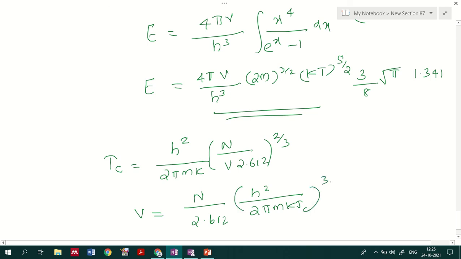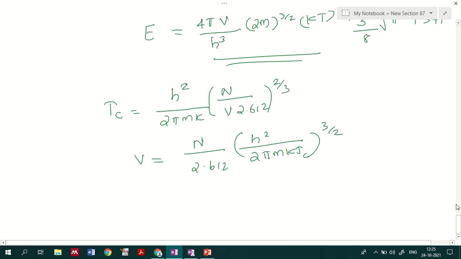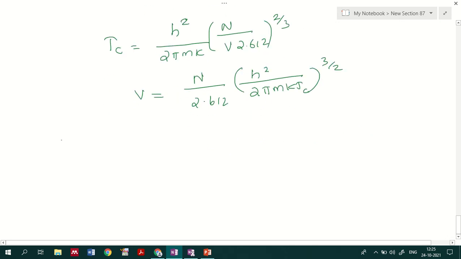So this is the representation I'll be getting over here. Now if I substitute this volume in the above energy equation, the equation becomes E equal to, now I can substitute V in the equation of energy.